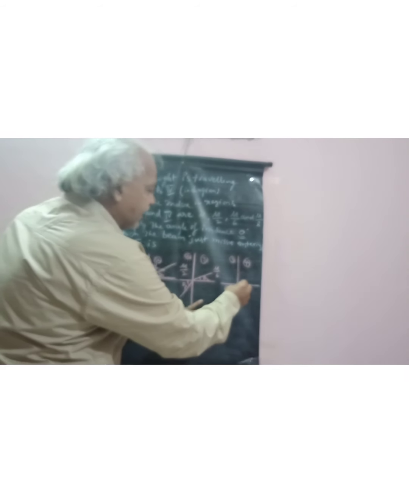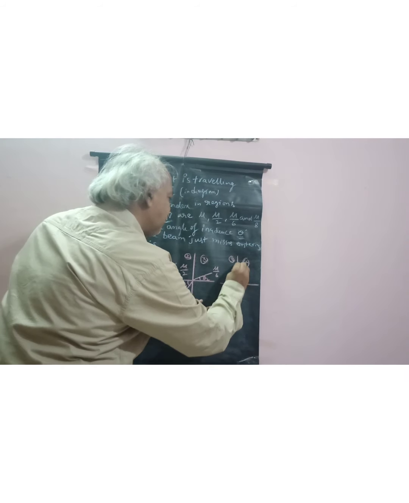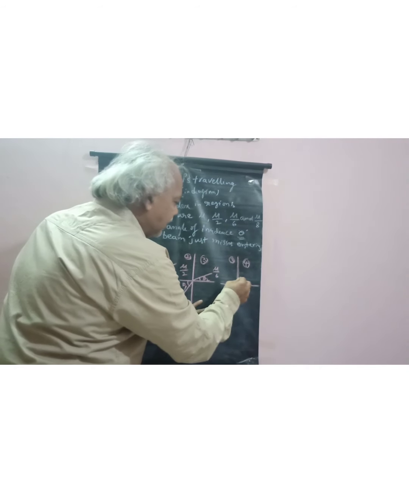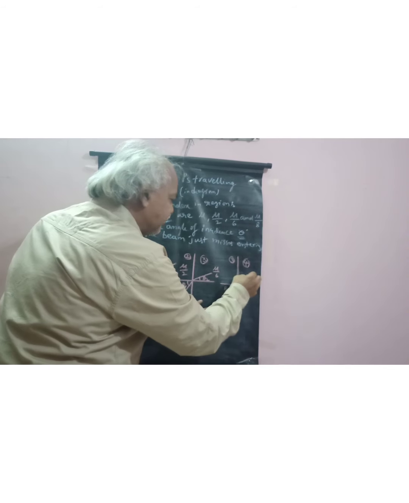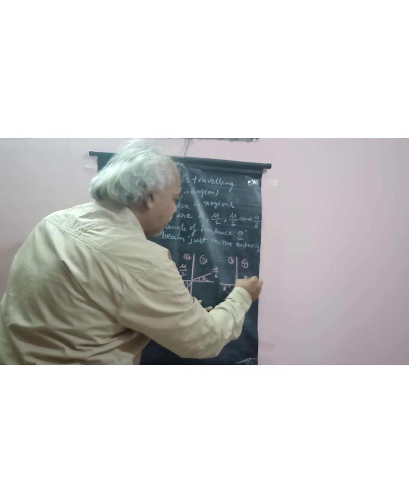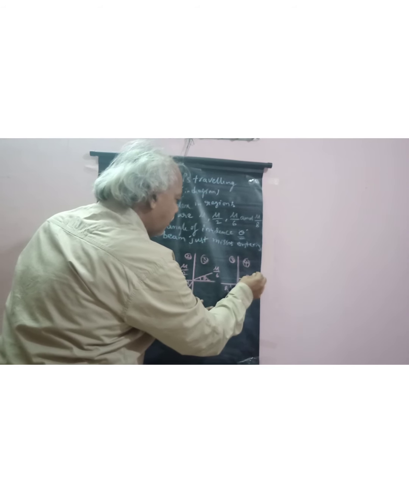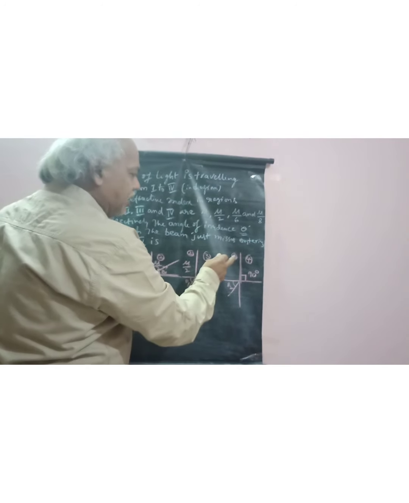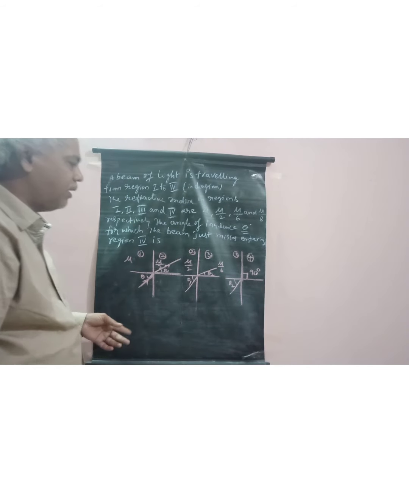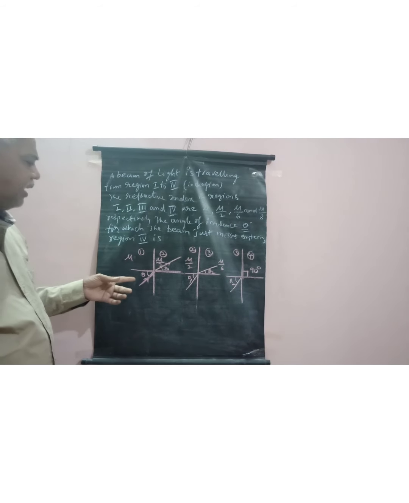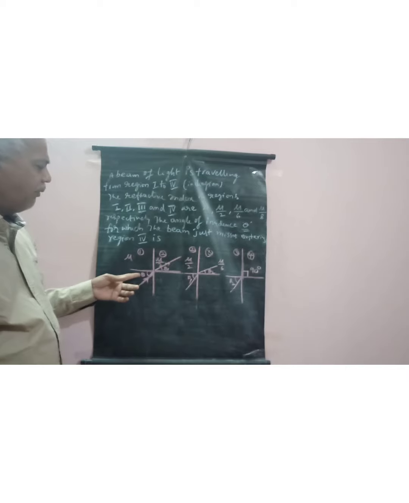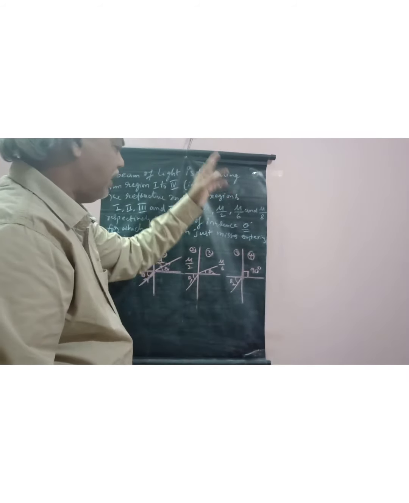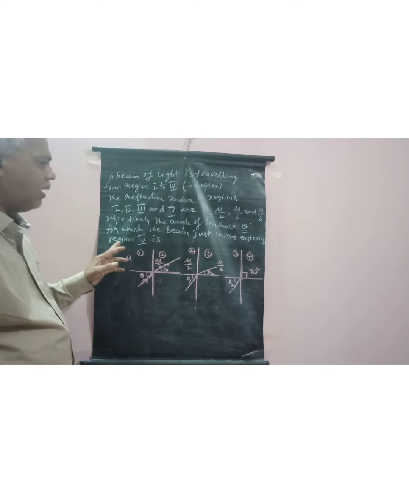It grazes the boundary. It means it is 90 degrees. So this theta 2 is the critical angle for 3 and 4. But here the question is, what is the angle of incidence theta for this not entering